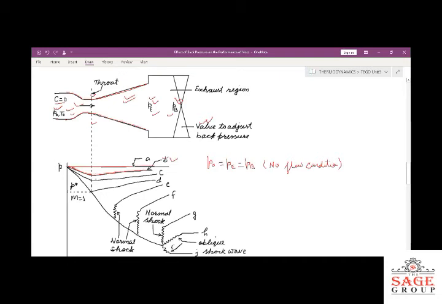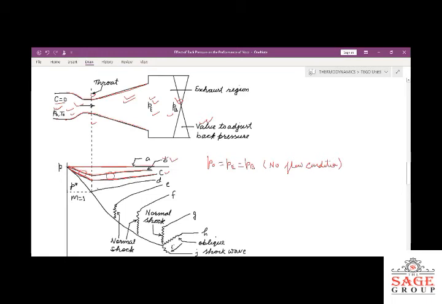On further reduction of the back pressure, suppose we follow this curve C. With curve C, you can see the velocity will further increase because we are reducing the pressure more. Then after passing through this throat section, it will follow this path. This is the subsonic region of the diffuser portion. This is the nozzle, and this is the diffuser portion.